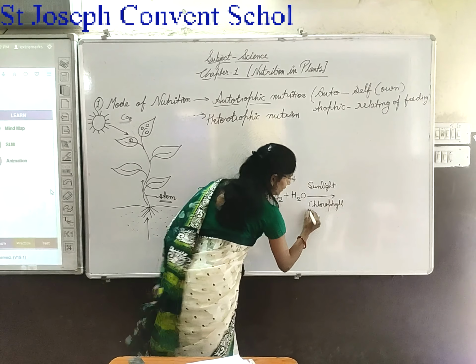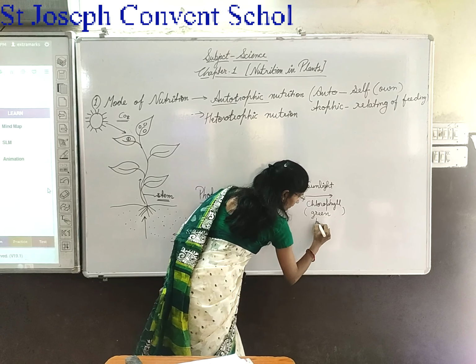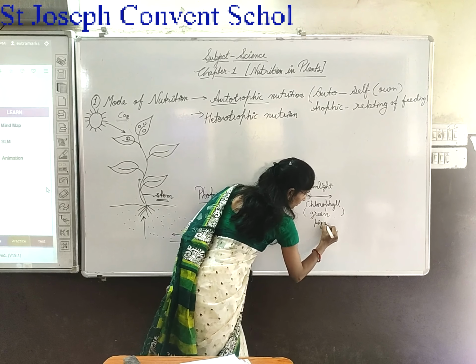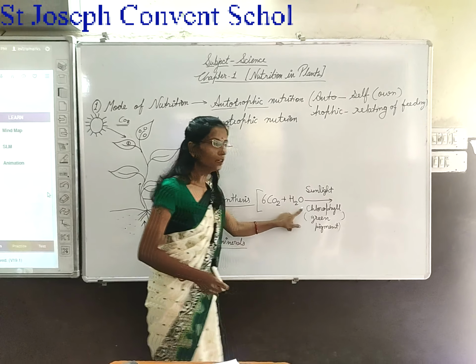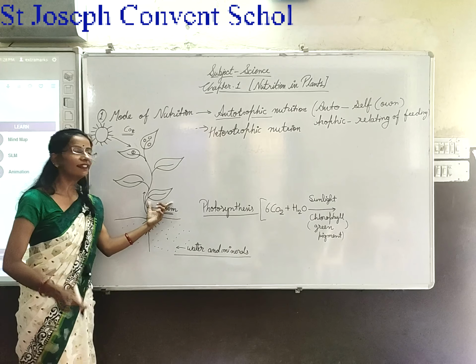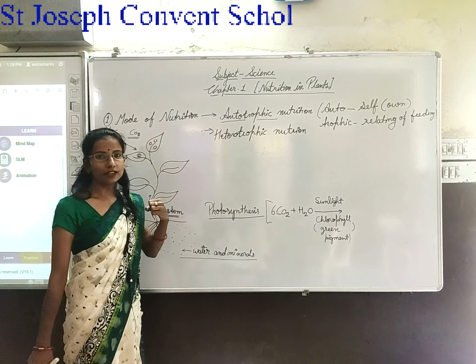So, chlorophyll is a green pigment that is present in the green leaves, and this green pigment helps to capture sunlight.